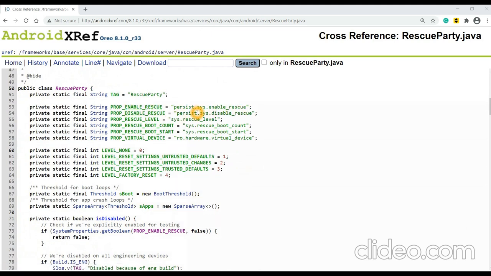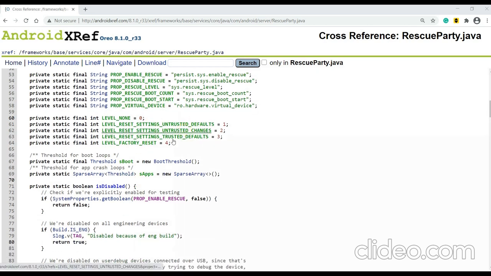If this system property persist.sys.enable_rescue is set to true, then I have enabled rescue party to be triggered whenever system server crashes or system UI crashes. If I do not want rescue party to be triggered on my device, I can always disable it using this get property, the system property persist.sys.disable_rescue. It will have a boot count and boot start.